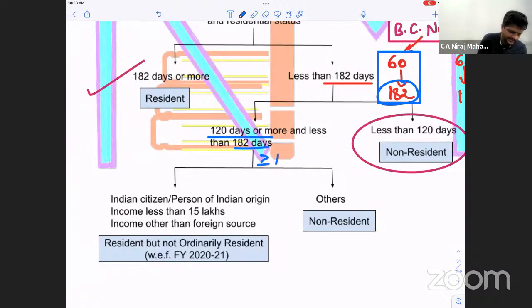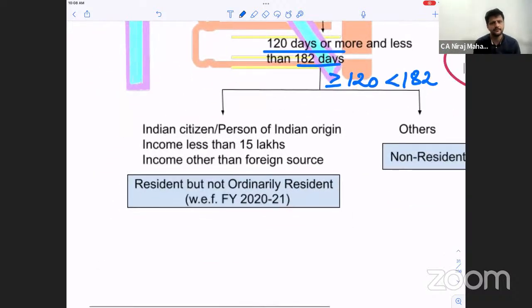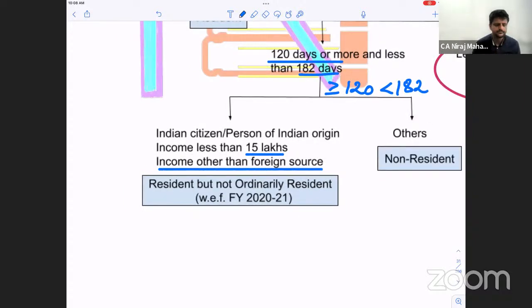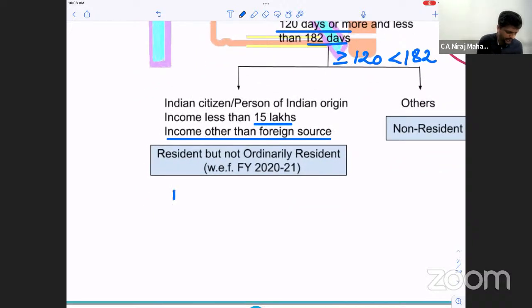But if the cases are between 120 and less than 182 days, be careful, the signs are important: at least 120, less than 182. And if he's between this criteria, and if his Indian income is more than 15 lakhs, income other than foreign income, okay everybody? Then he is RNOR.